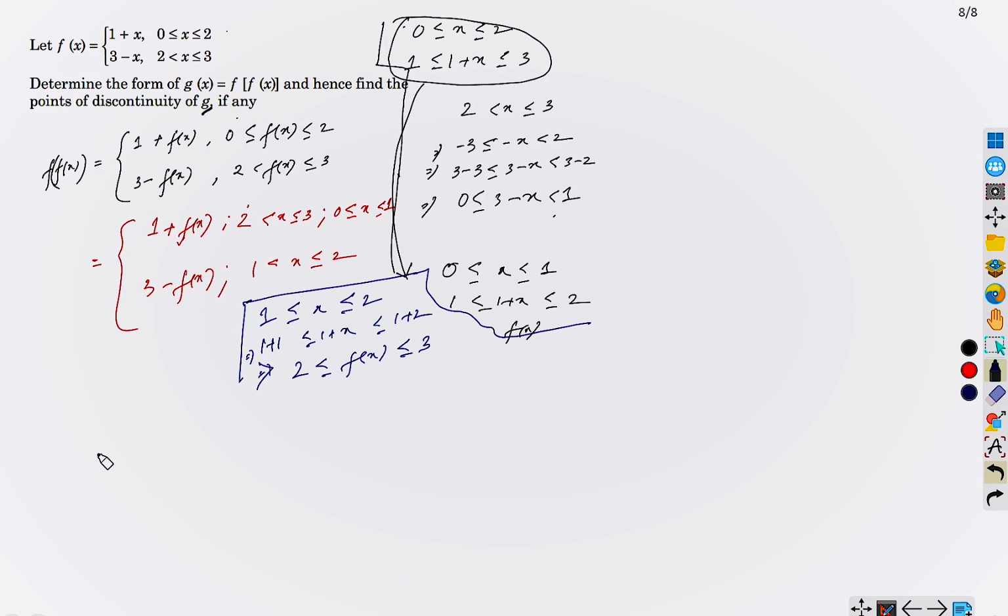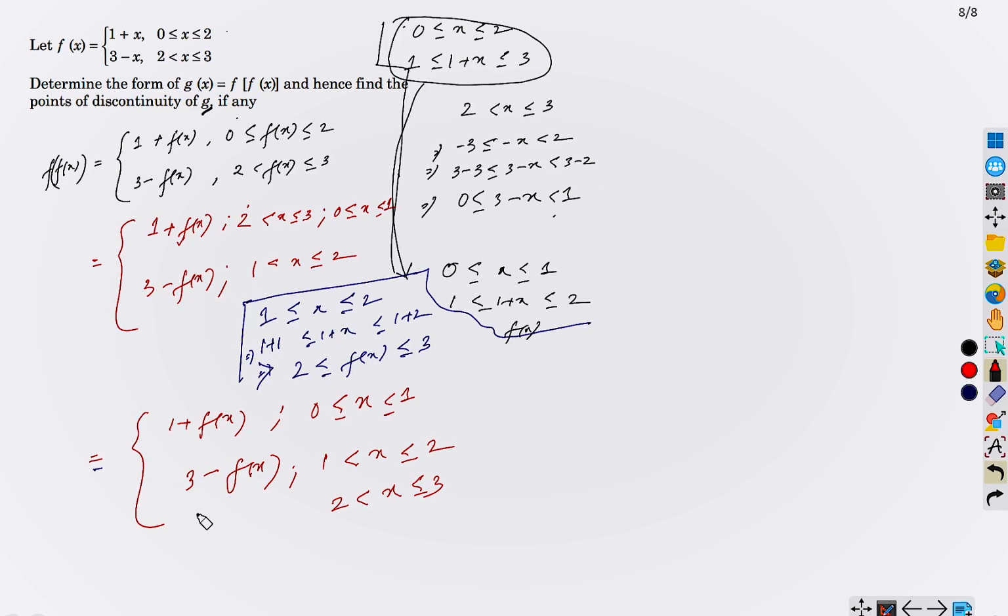So I will now write the definition in a neat and clean manner. We have 1 plus f(x) when x varies from 2 to 3. At that time the definition is 3 minus f(x), and again when x is 2 to 3, at that time the definition is again 1 plus f(x), correct? Yes? I hope this part is clear, right? I just manually rearranged this, that's all.